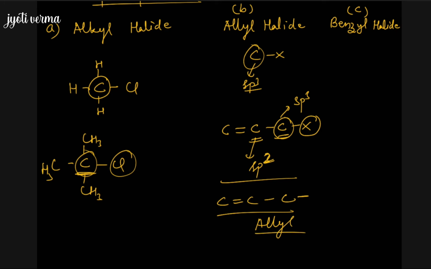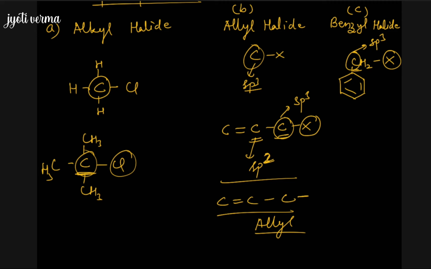Now what about benzyl halide? What is a benzyl halide? A benzyl group is when the benzene ring is carrying a CH2, and the halogen is bonded to this carbon. Here you should observe that the halogen is again bonded to an sp3 hybridized carbon.